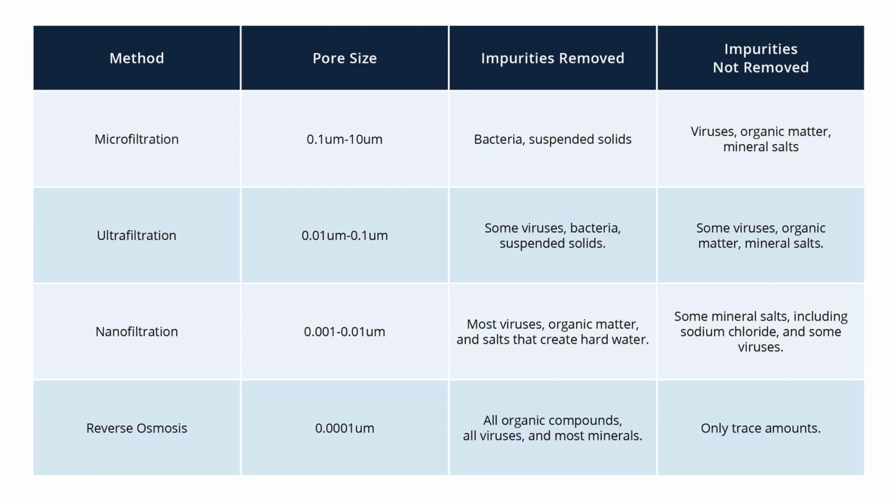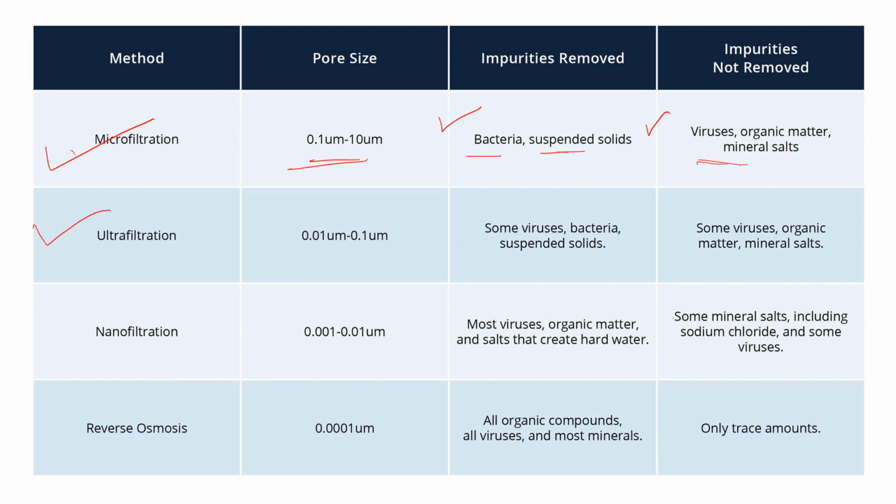Now the differences in all four processes: their pore size, the impurities they remove and the ones they are not able to remove. Take microfiltration. Here you can see the microfiltration process, the pore size is 0.1 to 10 micrometer. They are useful for the removal of bacteria and suspended solids, but they are not able to remove viruses, organic matter and mineral salts.